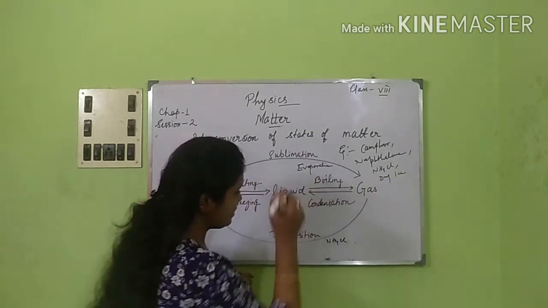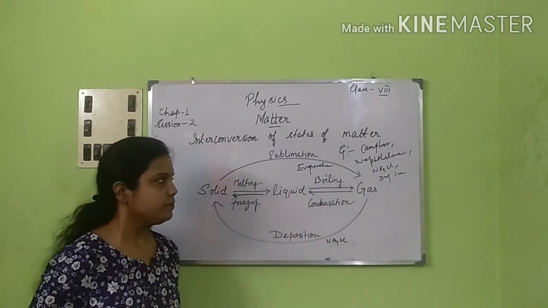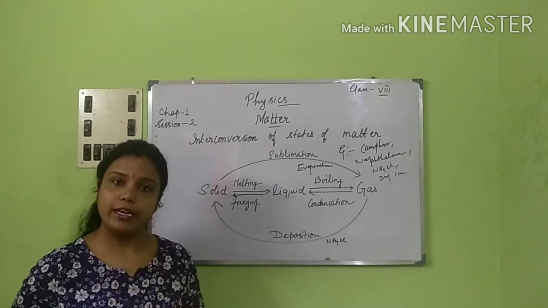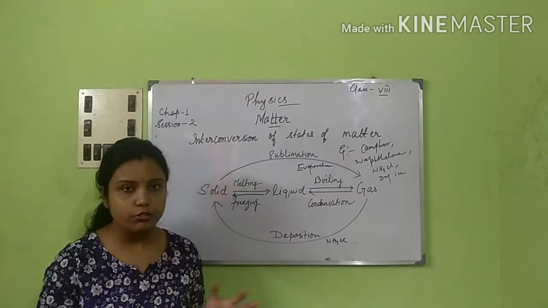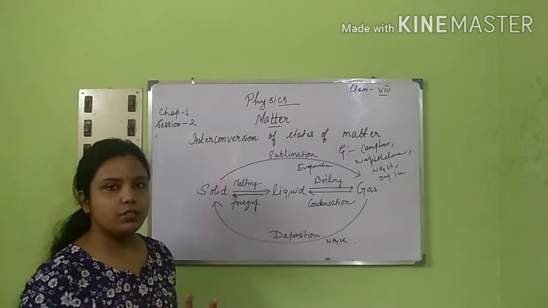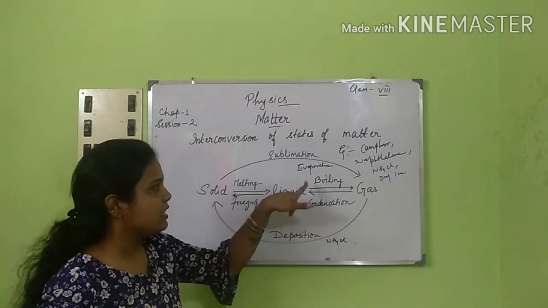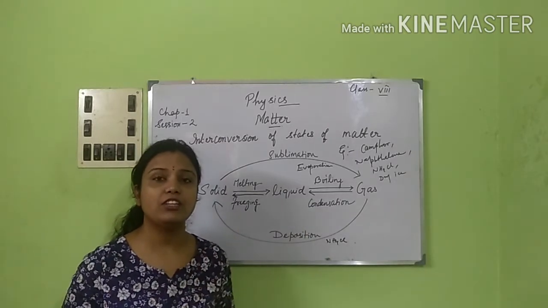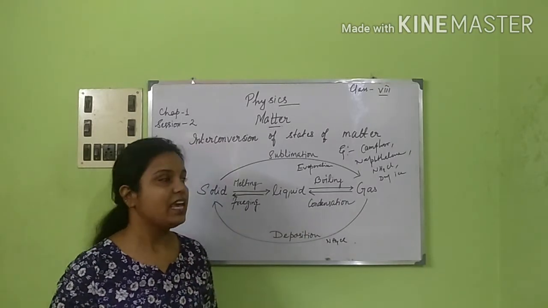Evaporation. Now, you can use the term evaporation, and also the term boiling. But when to use what? It comes down to two things. Boiling occurs just because we are providing heat from an external source.